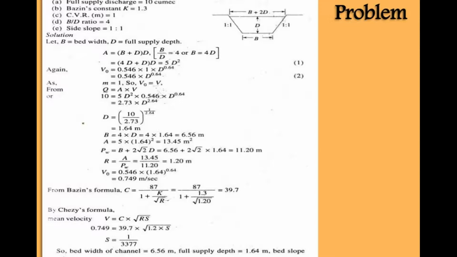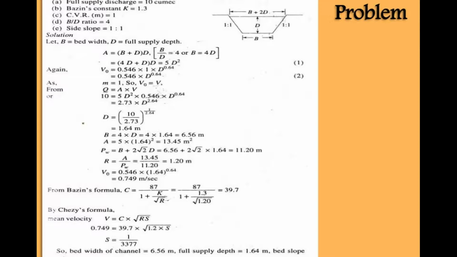Now finding all the parameters B, A, P, R, V by putting the value of D into the various equations, we get B is 6.56 meter, A is equal to 13.545 meter square, P is equal to 11.20 meter, R is equal to 1.20 meter, and V0 is equal to 0.749 meter per second.